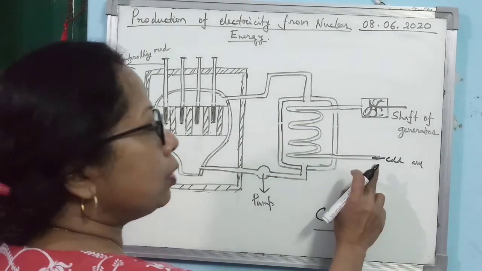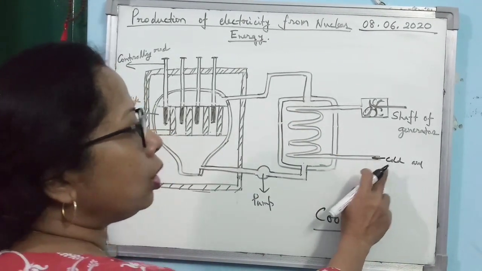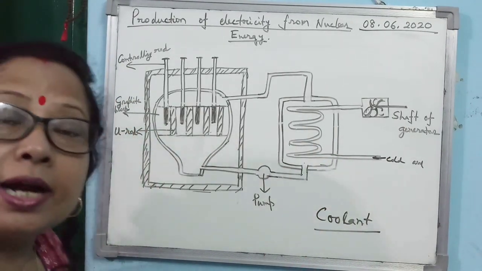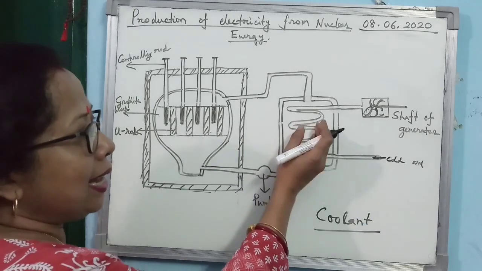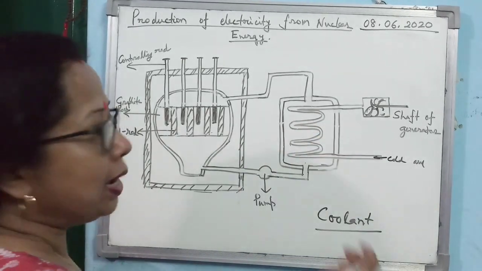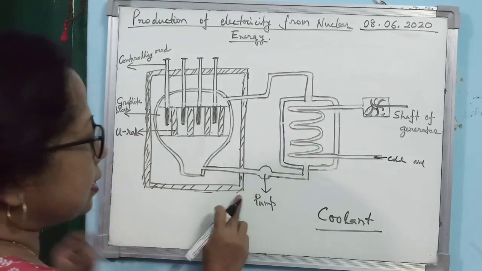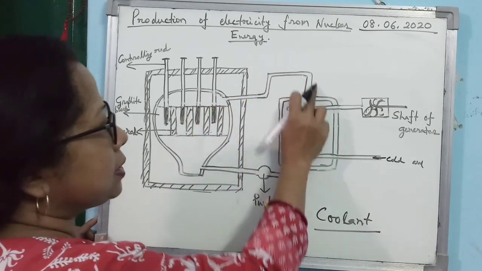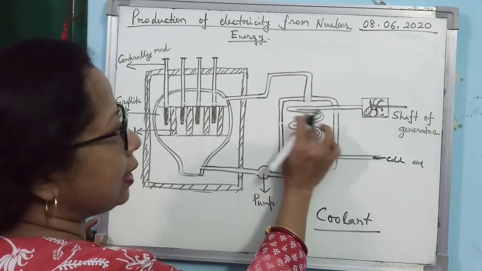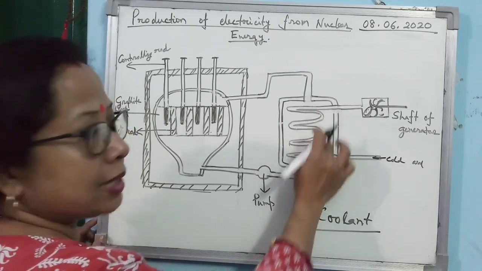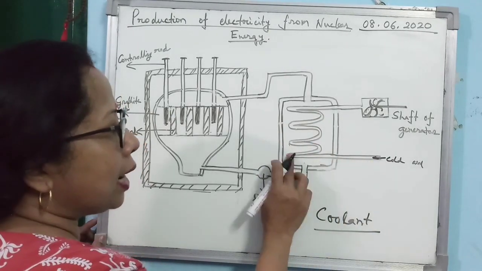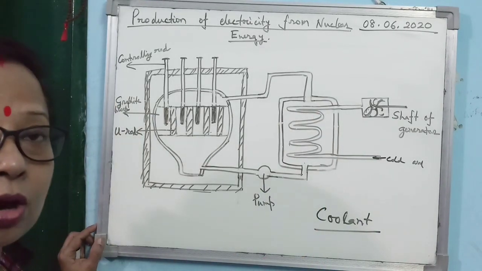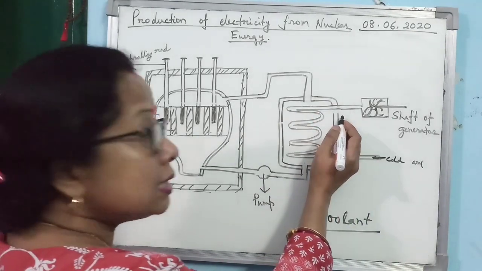Zigzag pipe, due to this reason cold water will be able to stay within this pipe for a longer period of time, and it will accept heat from outside. Just understand it: the cold water coming in becomes very hot, becoming steam. Steam is coming here, so here it is high temperature steam. So when the cold water passes through this zigzag path, it will also become very hot and be converted into steam.